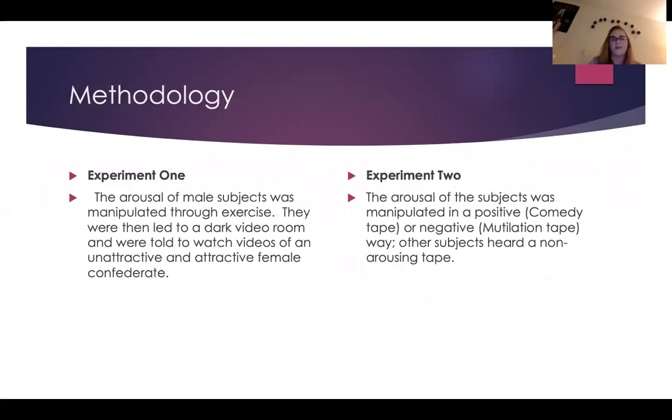In this article, there were two experiments conducted. In the first one, the arousal of male subjects was manipulated through exercise. They were then led to a dark video room and told to watch videos of an unattractive and attractive female confederate. The second experiment was kind of similar, with just some little differences. The arousal of the subjects was manipulated with a positive comedy tape or a negative mutilation tape, while other subjects heard a non-arousing tape. So they had a positive, a negative, and a neutral video that they were shown.